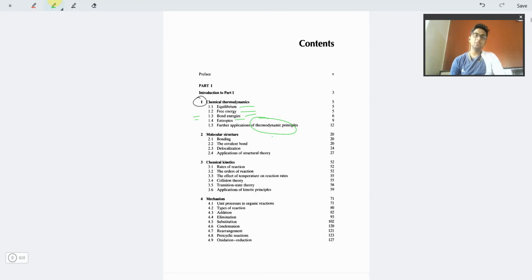Now the molecular structure part is a very layman thing. If you are starting to study chemistry, this is the first thing you will learn in organic chemistry. It is explained quite perfectly in other books also, so there is no necessity of following just this book.